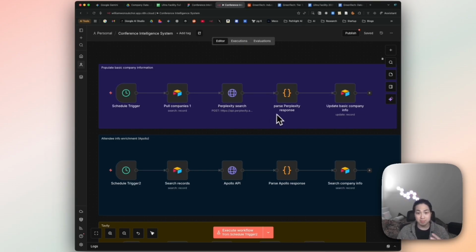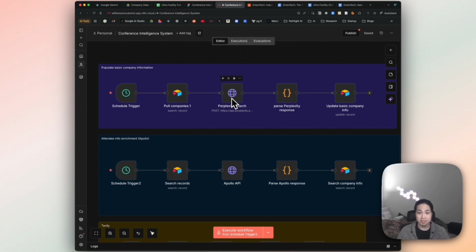However, there's also added flexibility if you wanted to make it a little bit more complex. For example, you can add these code nodes to parse the data and create data in a way that is shaped into the final format, as in if you wanted to fit into a certain column in the Airtable, you're able to massage the data in a way that makes sense for you.